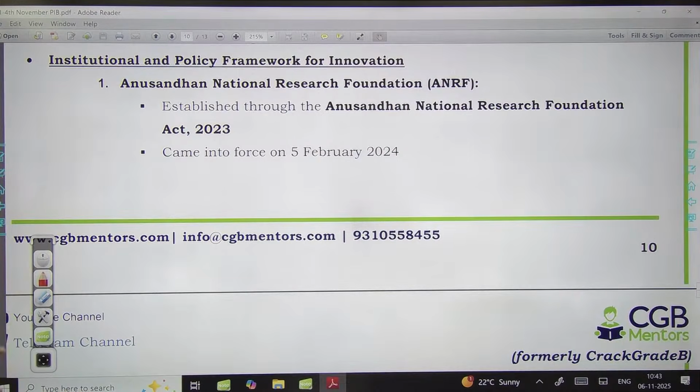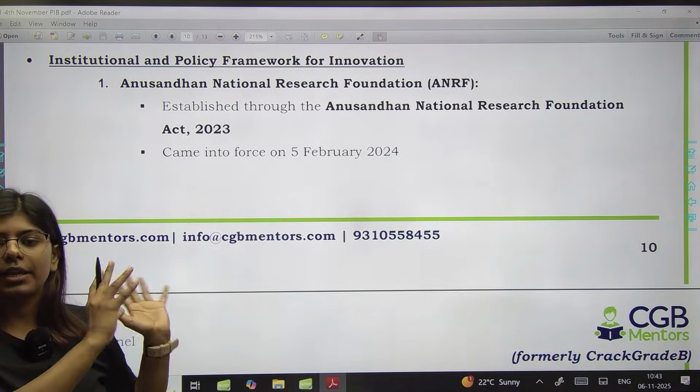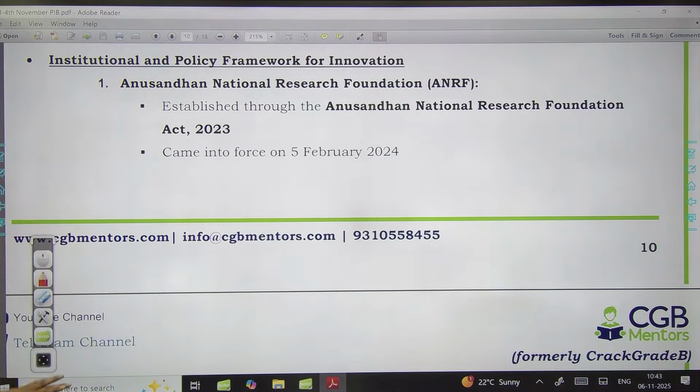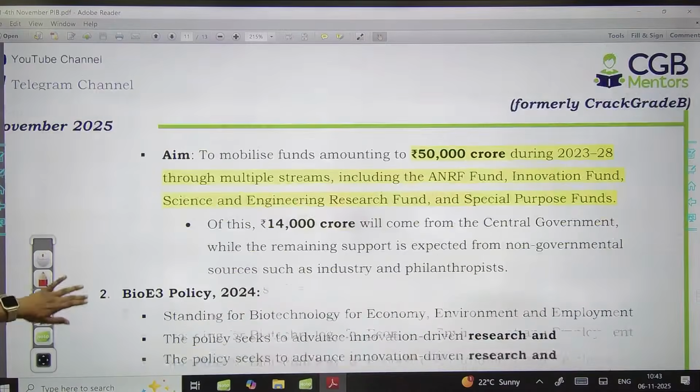Also, we have to see what kind of framework we have for the innovation and research sector. So we have this body, Anusandhan National Research Foundation, created in 2024, which will manage this total allocation of 1 lakh crore as an administering body. It is also a statutory body. It was created under the Anusandhan National Research Foundation Act 2023.